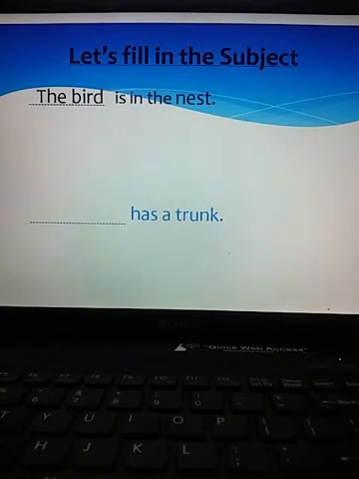Children, keep one thing in your mind. If the verb is in singular form, you are supposed to fill in a singular subject. If it had been given as the birds, then you are supposed to fill in: the birds are in the nest. Next, an elephant has a trunk.